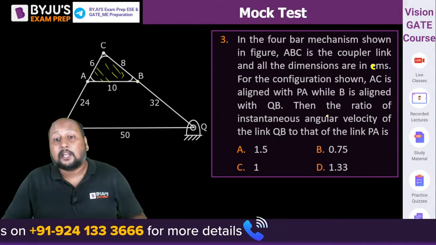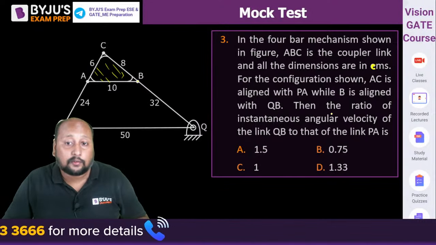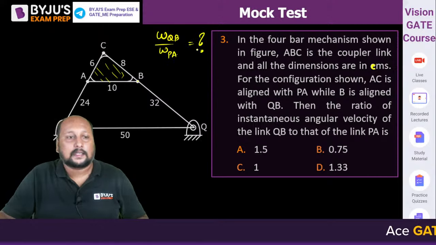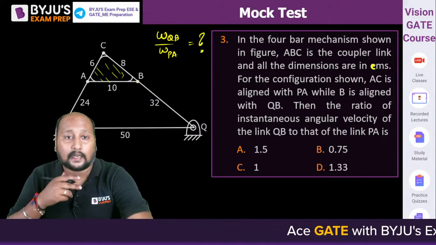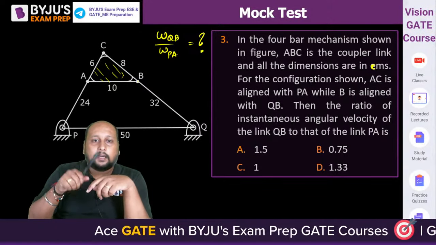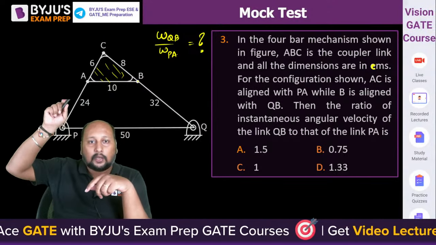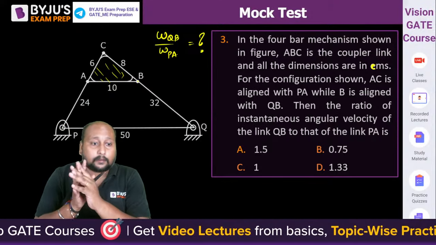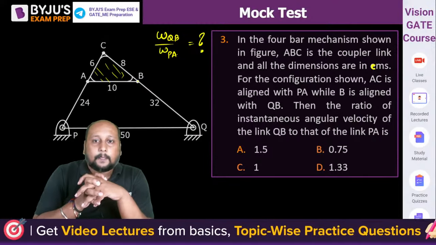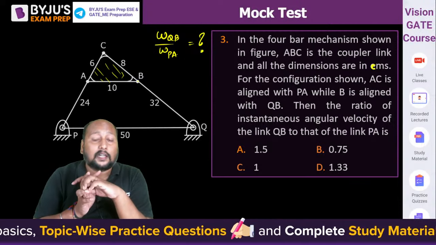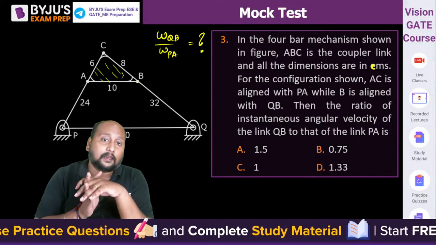What is the ratio of instantaneous angular velocity of QB to that of PA? That means omega QB by omega PA. This is the question they are asking. Look, this is the P point. This is the A point. ABC is a single link. Try to make sure of that. Now tell me quickly, what is the ratio of instantaneous angular velocity of QB to that of PA? Let us give the nomenclature.